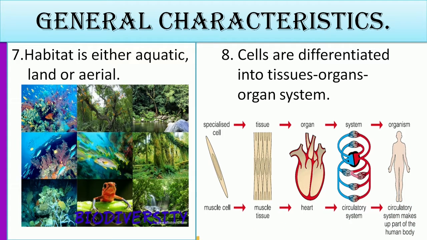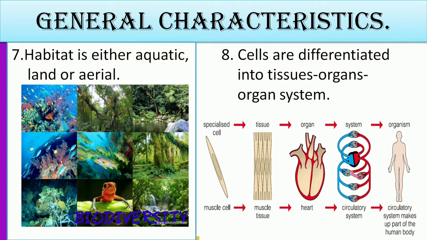In terms of their cells, they are differentiated into tissues, then organs, then the organ system. We say the basic unit of life is what we call a cell. From a cell, that is when an organism will develop, because a cell will create a tissue. Then when tissues, most of them doing the same function, work together, they will form what we call an organ.